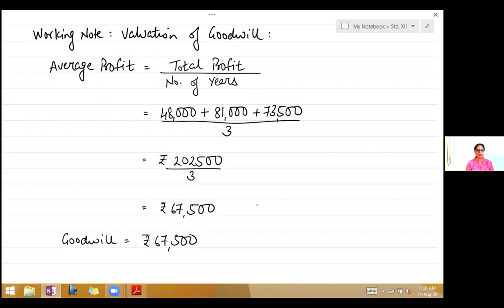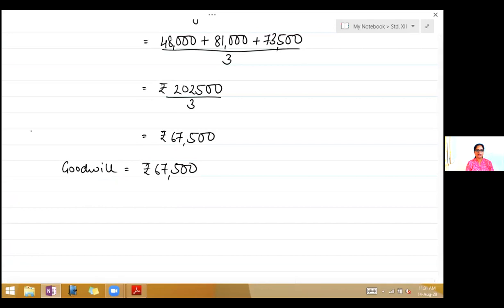Remember children, goodwill is always distributed to the old partners in sacrifice ratio, and sacrifice ratio is equal to old ratio minus new ratio. Now in this problem, new ratio is not given to us. So when it is not given, we have to take the old ratio. So what is the old ratio here? It is 3 is to 2. So this goodwill of 67,500, we will divide it by 3 is to 2 and you will get the share.